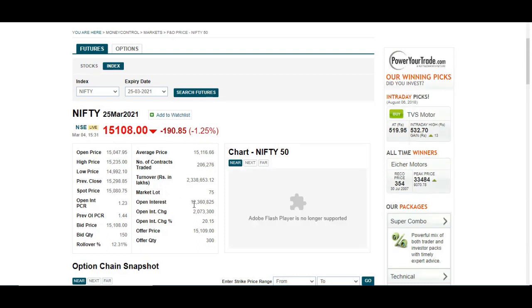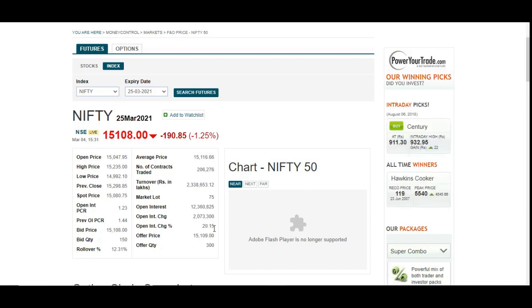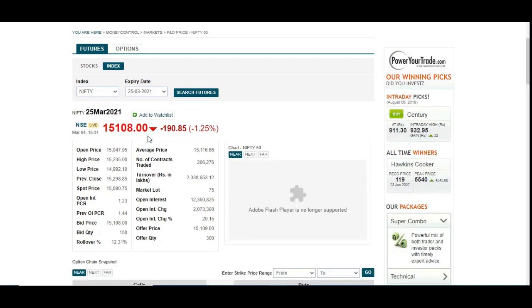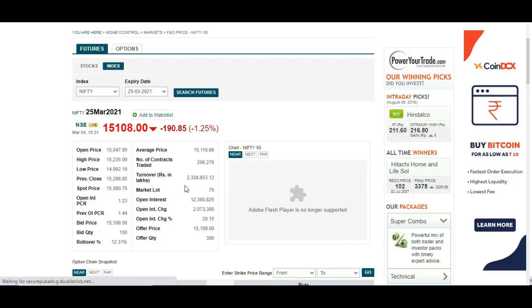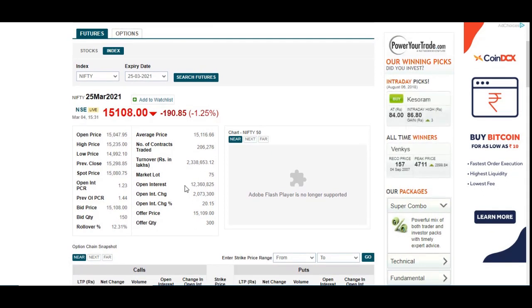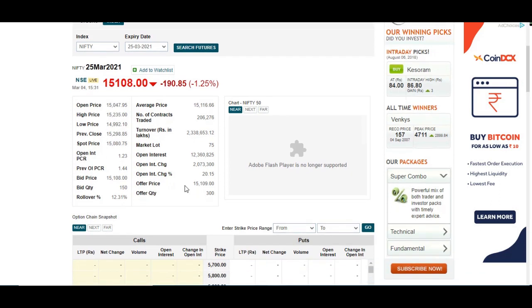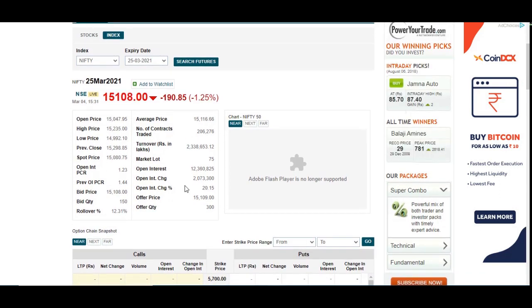The open interest has changed by around 20 percent, and the price has moved down. This indicates that new selling has come in, and short positions have been added in the Nifty futures. Based on this we can come to a conclusion that the market is in bearish mode right now.